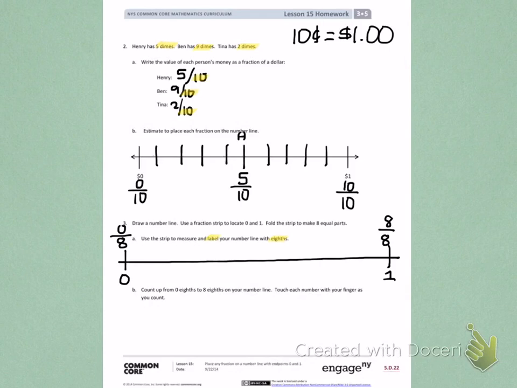Then on Part B, count up your number line and touch each number with your finger as you count.